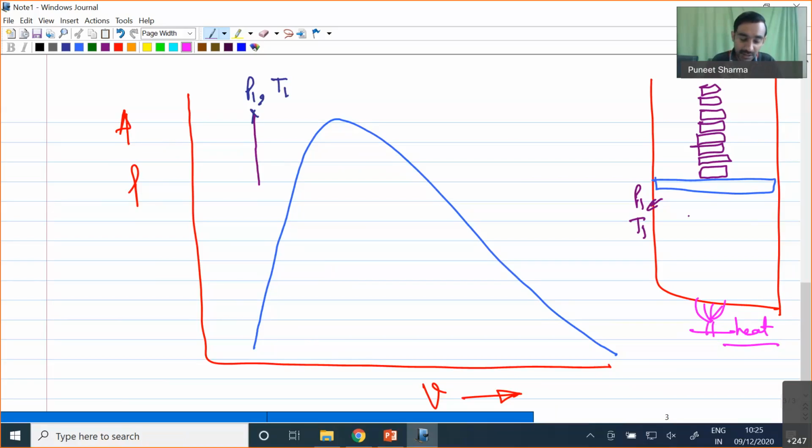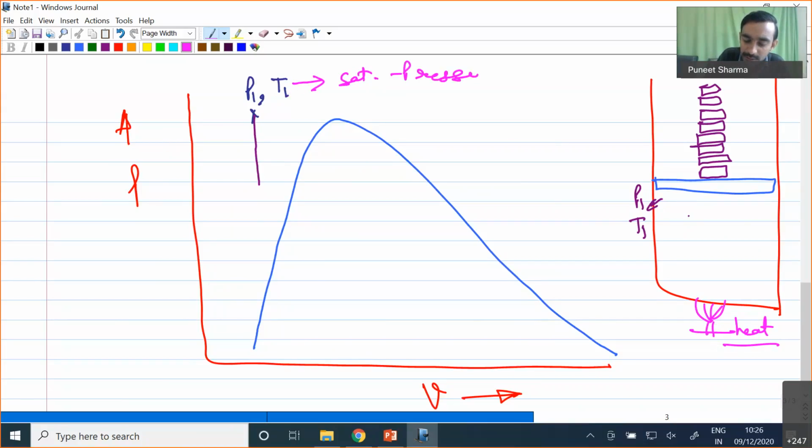Okay, so that is one very important point you have to understand, that while this process is happening, we are trying to maintain the temperature at a constant value and we are actually releasing the pressure. So now what will be happening? We'll keep on releasing this pressure by maintaining temperature at T1 only. Now we know that corresponding to this T1, we will be having some saturation pressure.